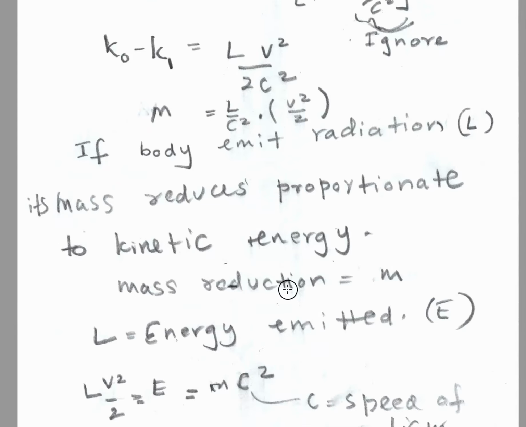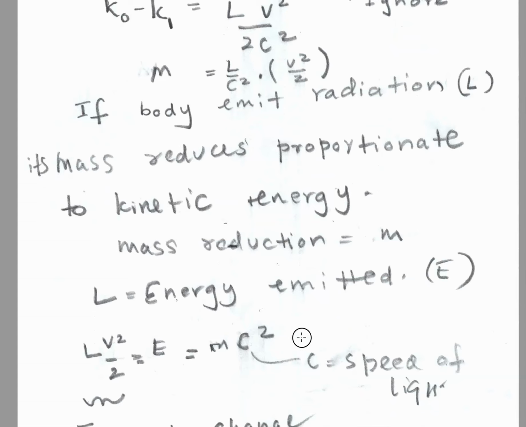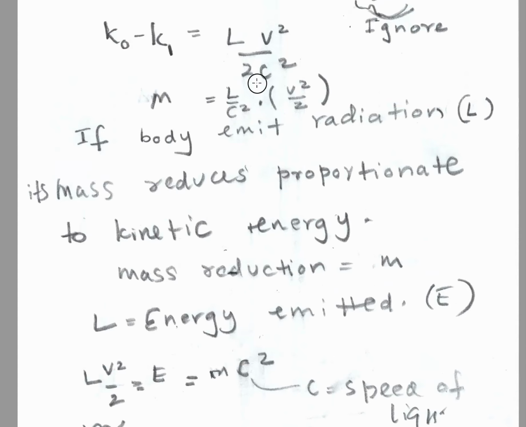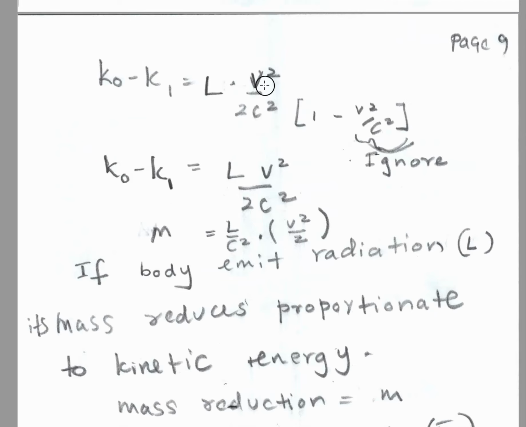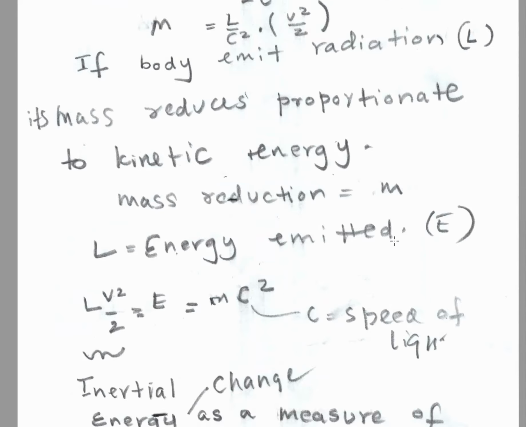So the mass reduction is m. L is the energy emitted. L v squared over 2 is E. If we define this as energy E, then E equals mc squared. m equals L over V squared. Here V is not the additive constant. I just replaced it with uppercase V, and I replace it with c, the speed of light. So that's how we get the E equals mc squared equation.